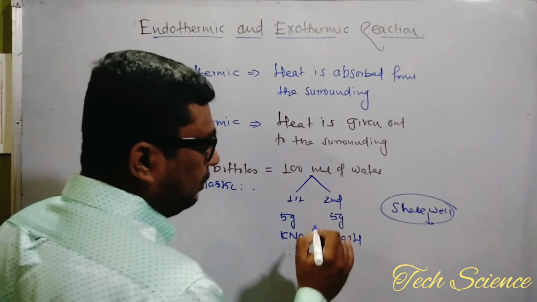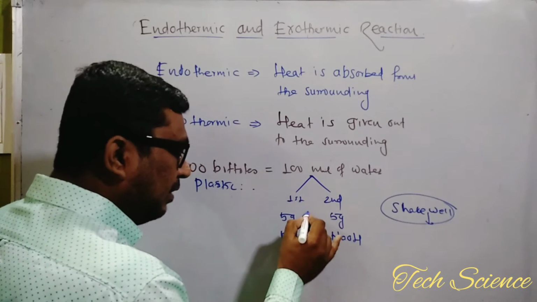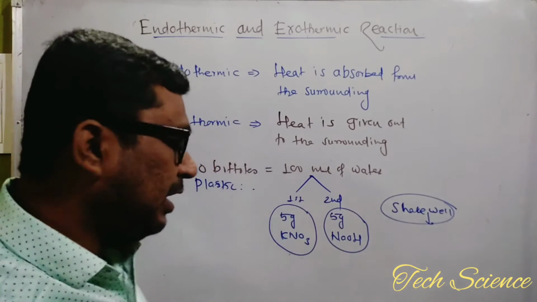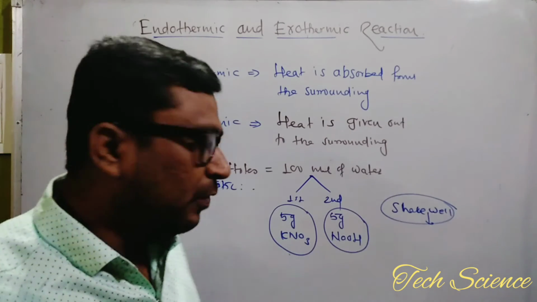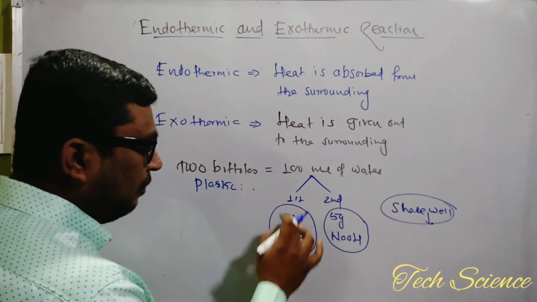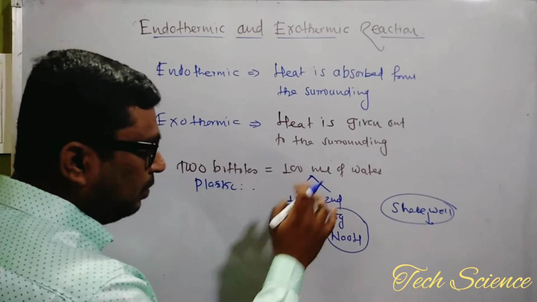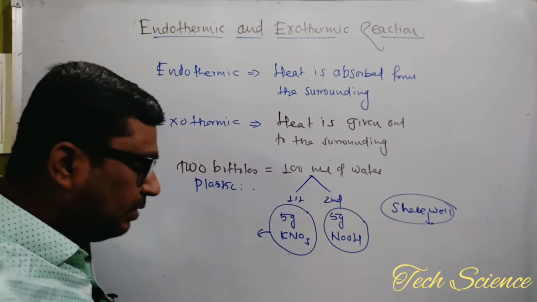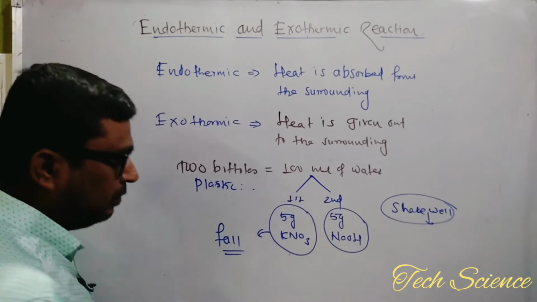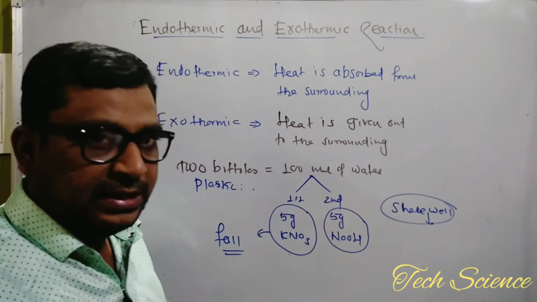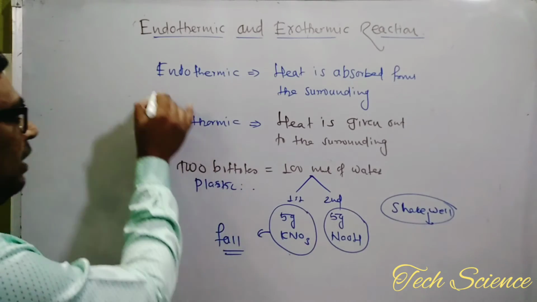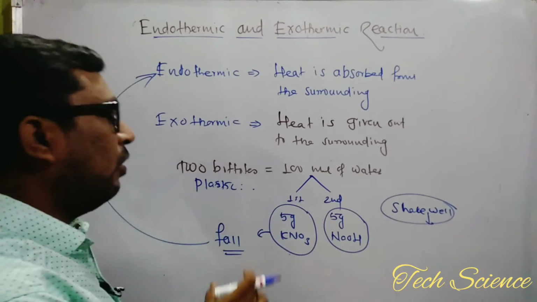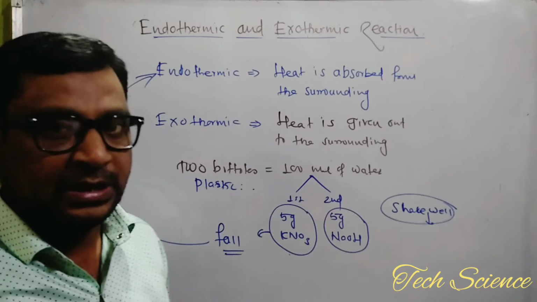Now, second time, we have to observe the temperature with the help of a thermometer. After adding 5 gram of KNO3 and NaOH, what did you find? The initial temperature of 100 ml of water, in the first bottle in which 5 gram of KNO3 got dissolved, now shows a fall in temperature. Why? Because heat is absorbed, and as the heat is absorbed, it is called an endothermic reaction, and in an endothermic reaction the temperature falls.